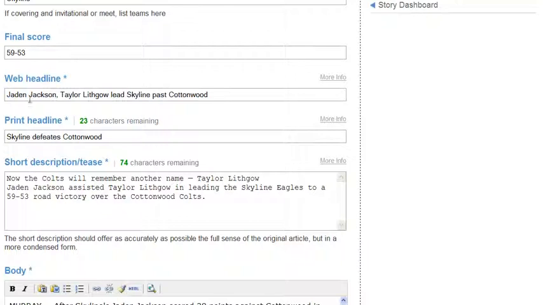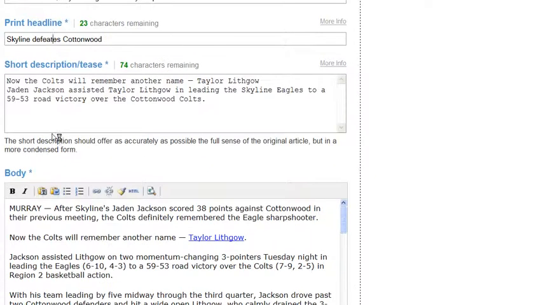The web headline here: Jaden Jackson, Taylor Lithgow led Skyline past Cottonwood. Now this web headline is good because it's action, and if someone was to search for Skyline or Cottonwood or these names, they would be able to find this story. The print headline needs to be just a little bit shorter. It needs to be action, not passive voice. So I could have written Cottonwood was defeated by Skyline, but in print you want to do something more active. So I said Skyline defeats Cottonwood.